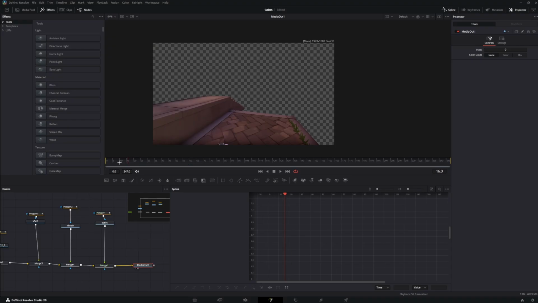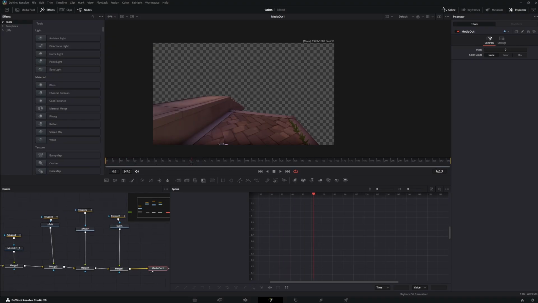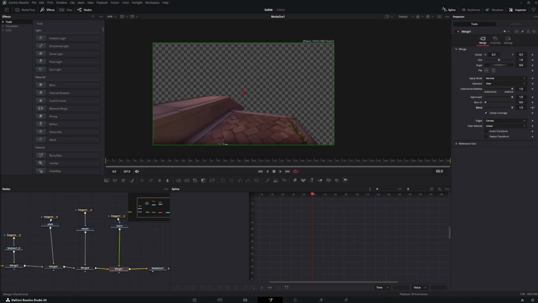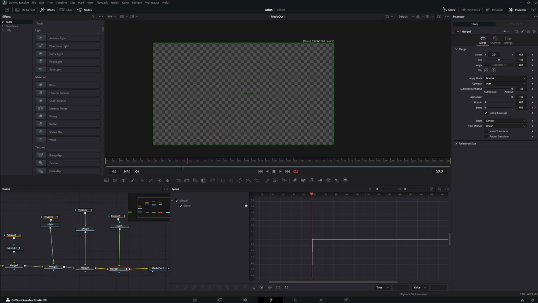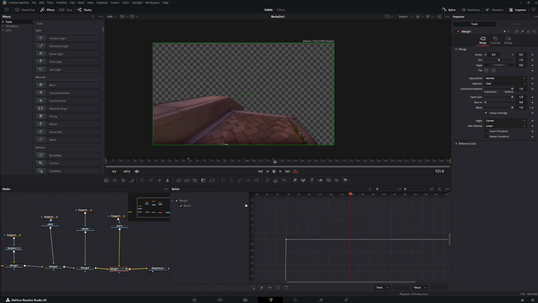Go to your first merge node, and wait, we have 4, so we want 60. On frame 60, set a keyframe to blend 1.0, go 1 to the left and drag it to 0. Then we have this. Okay, frame 120.